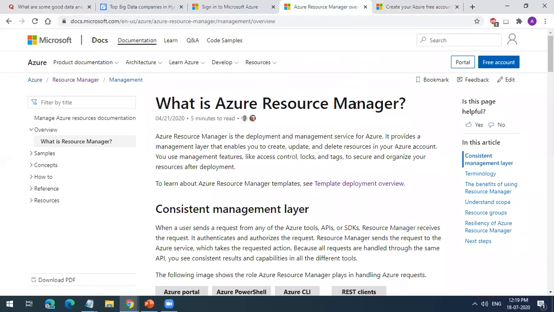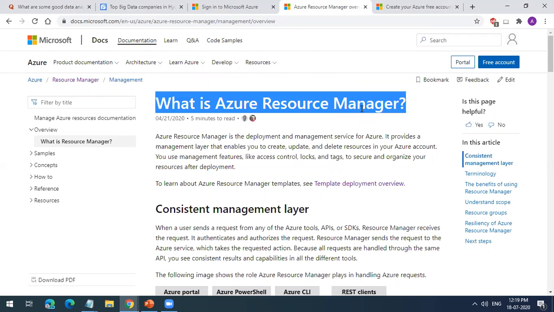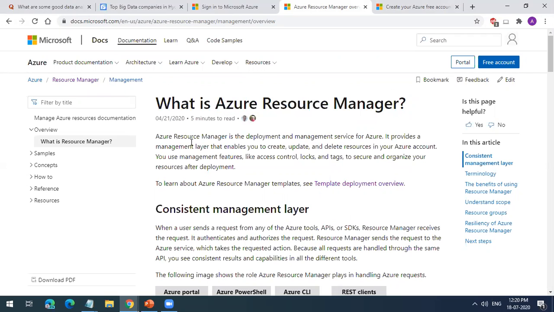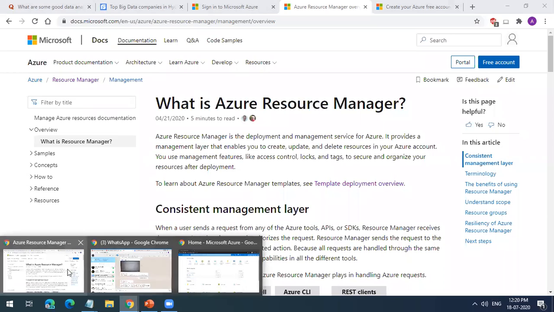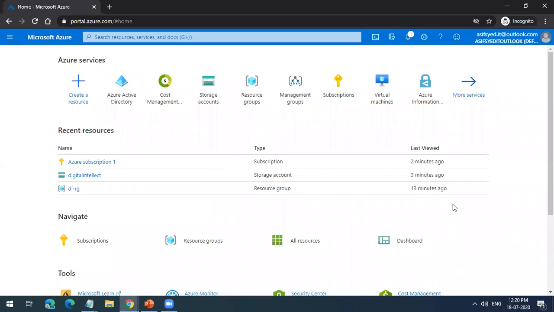Yeah. So we'll go back to the course. Every cloud platform has its management service: how you manage the resources, how you deploy the resources. Every cloud provider has its own services. In Azure, that is done using Azure Resource Manager, the deployment and management service of Azure. Whatever we have done in the practical side, we created all those services, and all of it is managed behind the scenes by Azure Resource Manager.